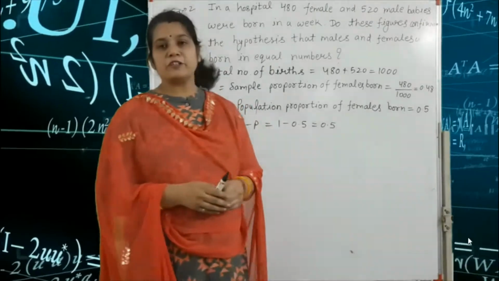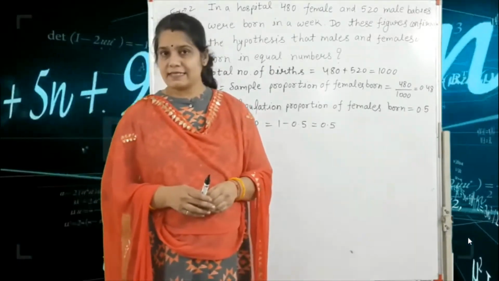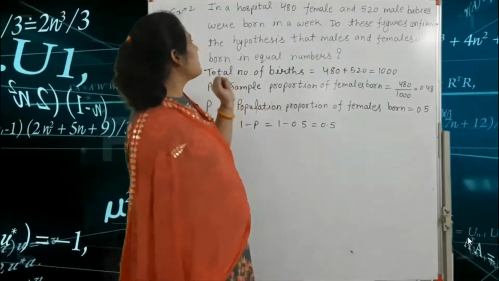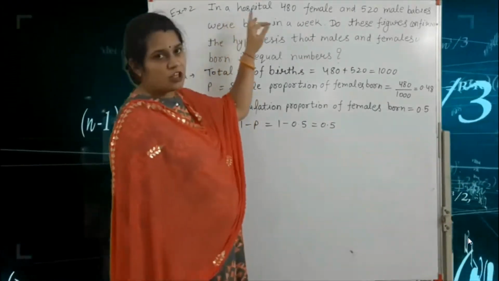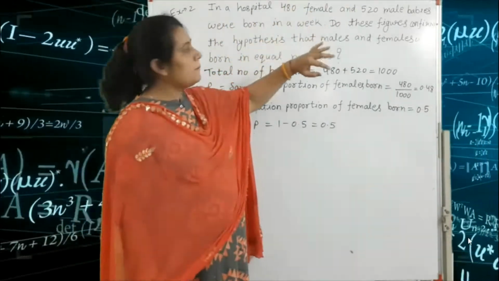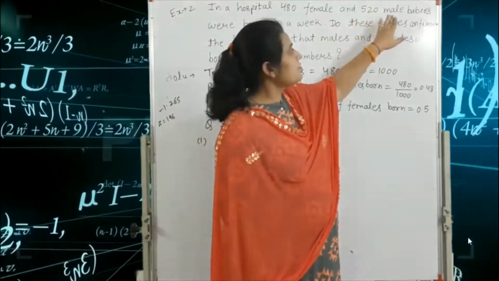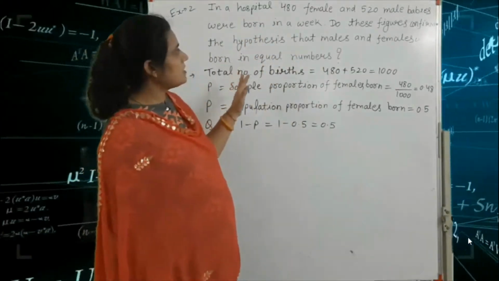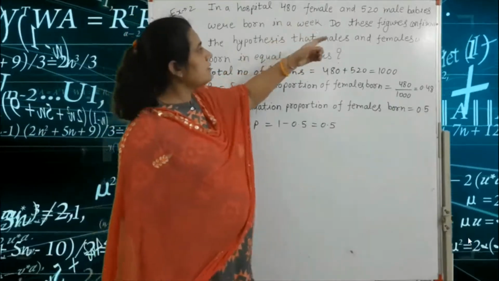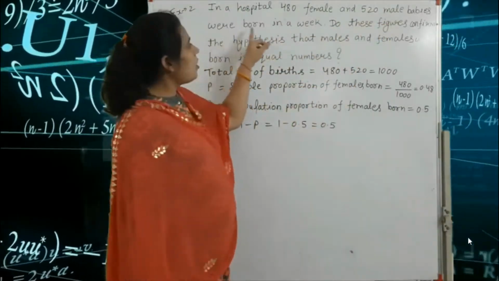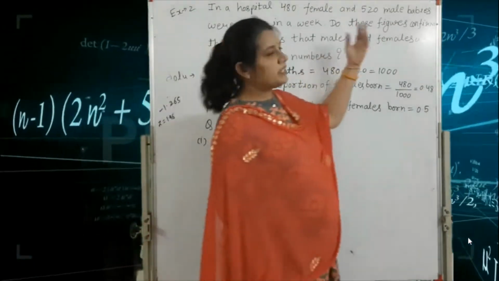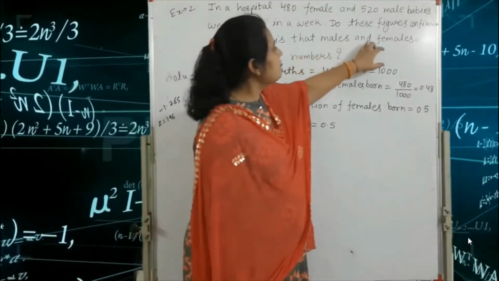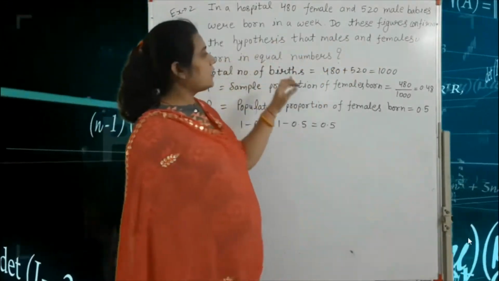Everyone, today I am going to take a lecture of applied statistics. The topic is the hypothesis. So this is the next example, and it is very interesting. In a hospital, 480 female and 520 male babies were born in a week. Do these figures confirm the hypothesis that males and females were born in equal numbers?